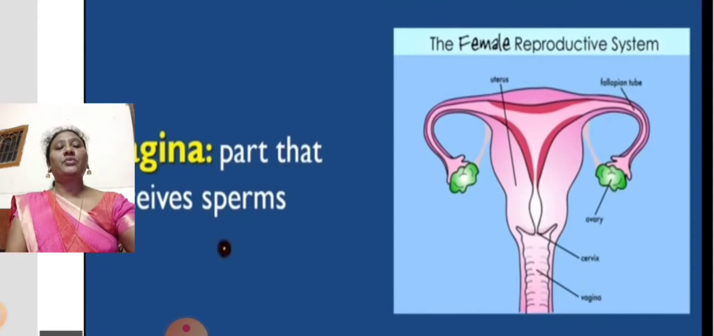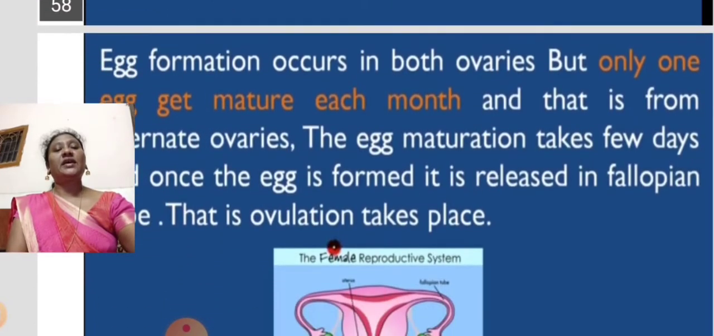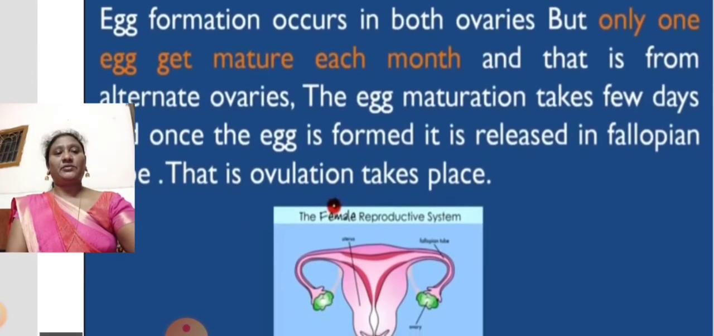Next one is the vagina. The vagina is the end part or entrance part of the female reproductive system. This part allows the entry of the sperms into the female reproductive system. The cervix opens and allows the sperms inside. Okay, so that is the difference between the vagina and the cervix.